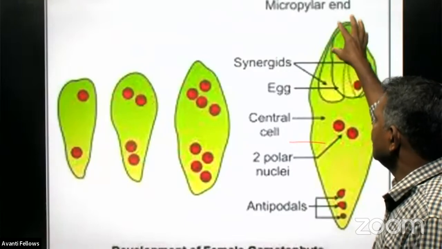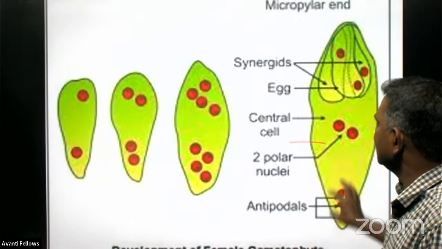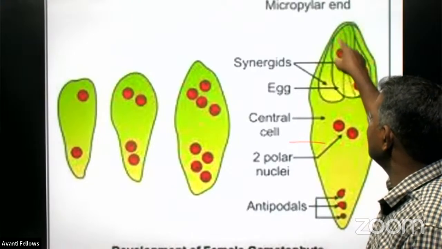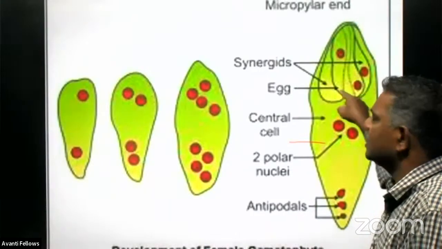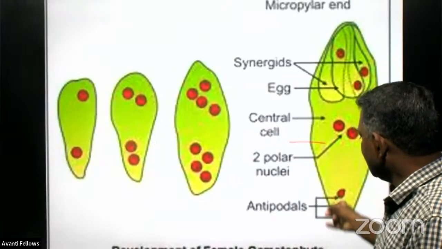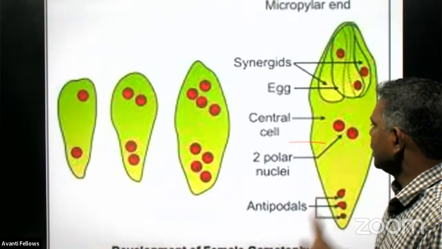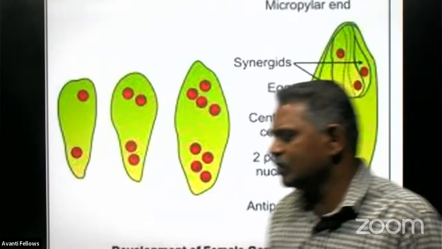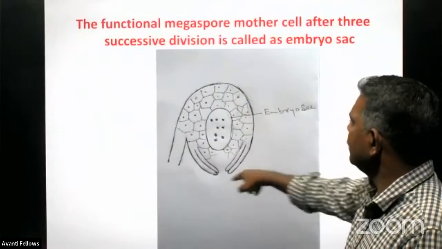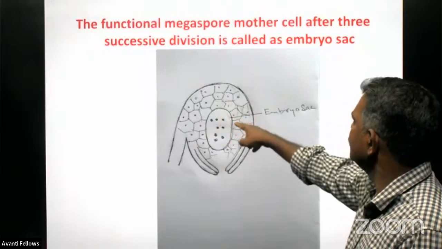One is the micropylar end, then the central part, and the chalazal end. 3 will be placed at the micropylar end, and the central cell at the micropylar end we call the egg cell. On either side, synergid cells will be there, and 3 are there at the chalazal end. We call them the antipodal cells, and the remaining 2 exactly at the center we call the polar nuclei. This is the embryo sac developed after the 3 successive divisions, right?